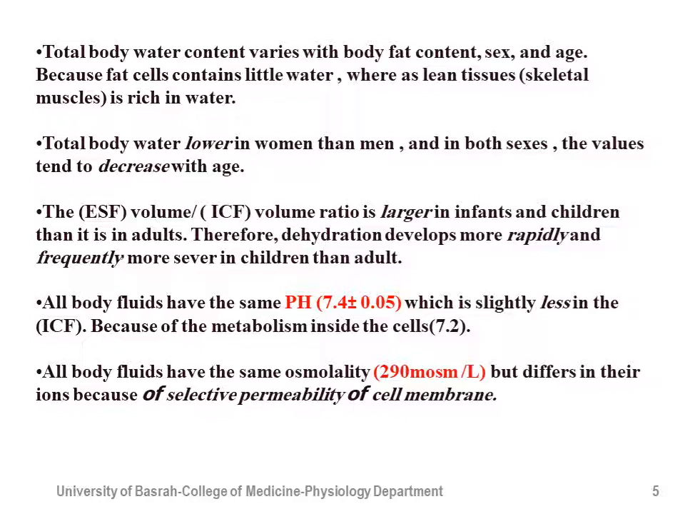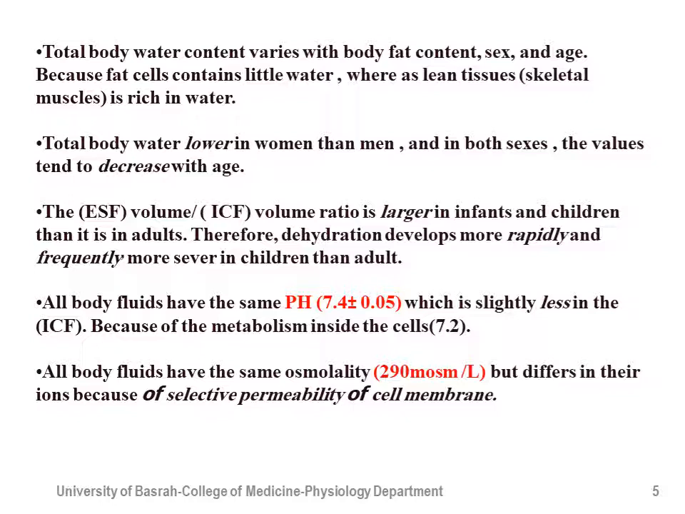The ratio of extracellular fluid to intracellular fluid volume is usually larger in infants, small babies and children than in adults. Therefore, dehydration develops more rapidly, more frequently, and is more severe and more dangerous in children than adults. If the child is exposed to gastrointestinal upset, vomiting, diarrhea, there will be loss of water and a danger of dehydration.